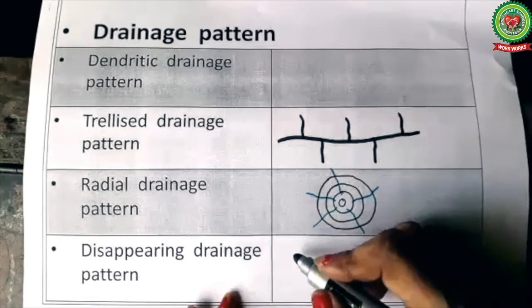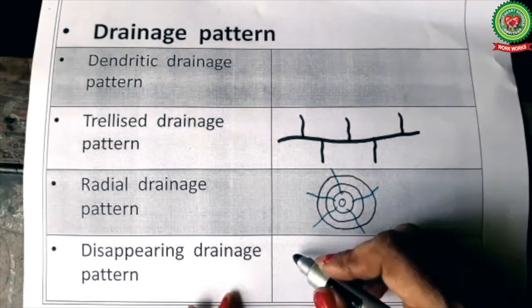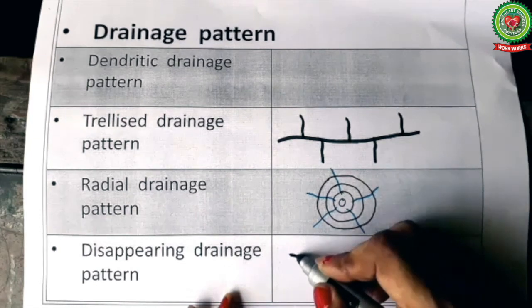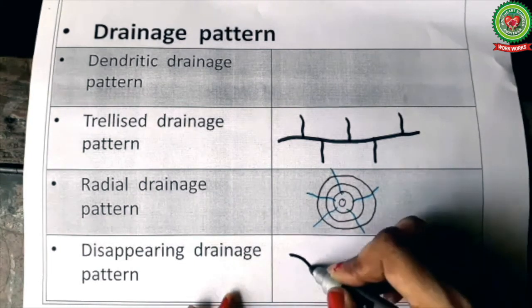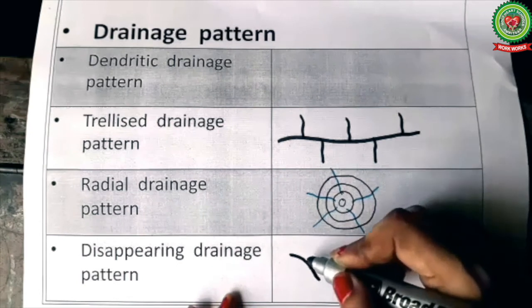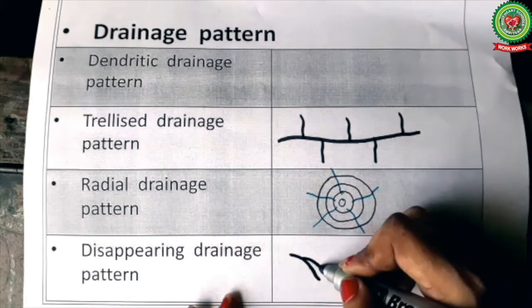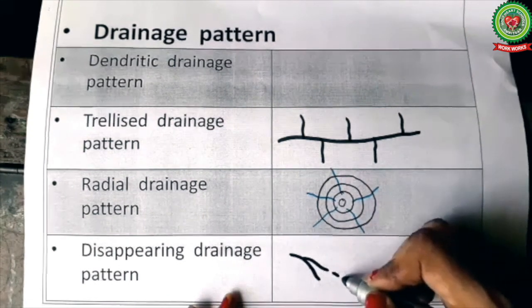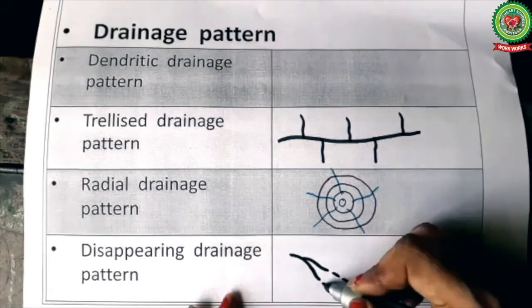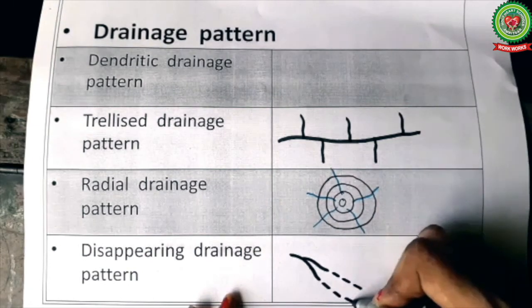So the symbol for the disappearing drainage pattern is like this. We'll draw the stream in black color because here we'll show a seasonal stream. We can show 2 or more streams, then it will become broken. So here is the symbol.